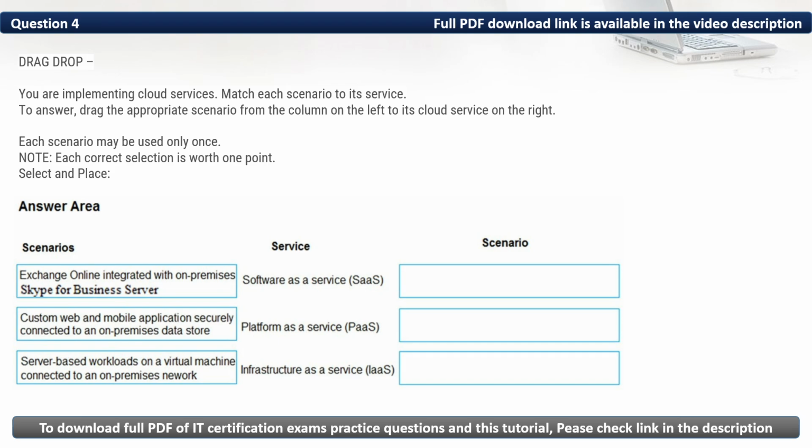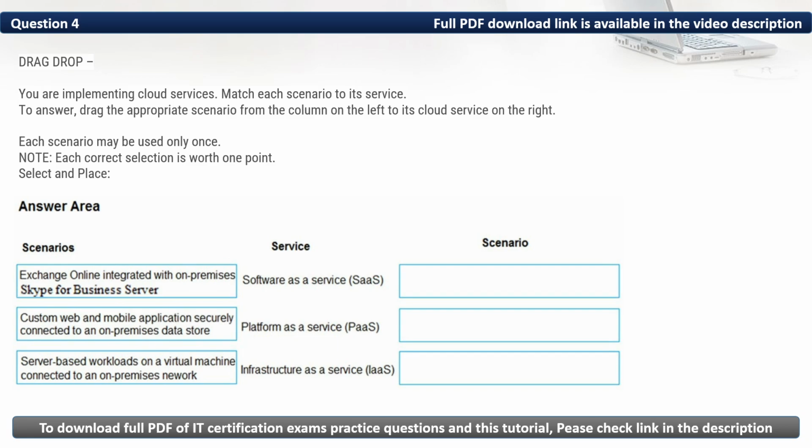To the service Software as a Service, the correct option is Exchange Online integrated with on-premises Skype for Business server. To the next service, Platform as a Service, the correct option is custom web and mobile application securely connected to an on-premises data store.